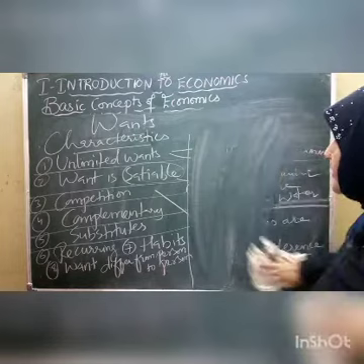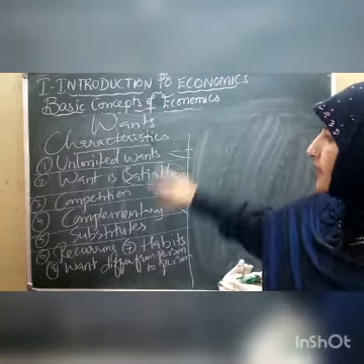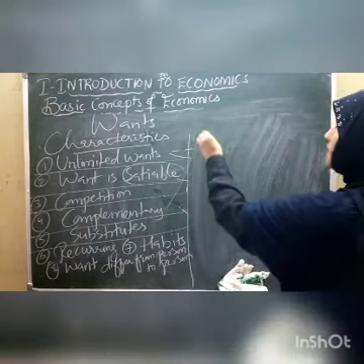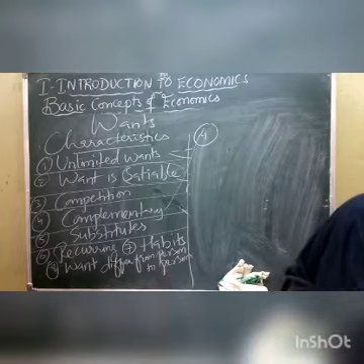Then, after these three, children, we have our fourth one. That is complementary. Wants are complementary in nature. What do you mean by complementary?